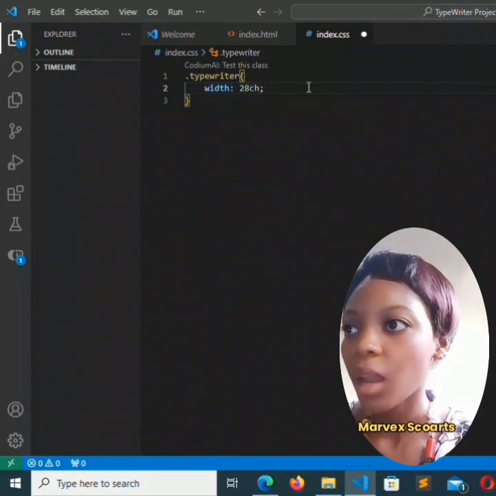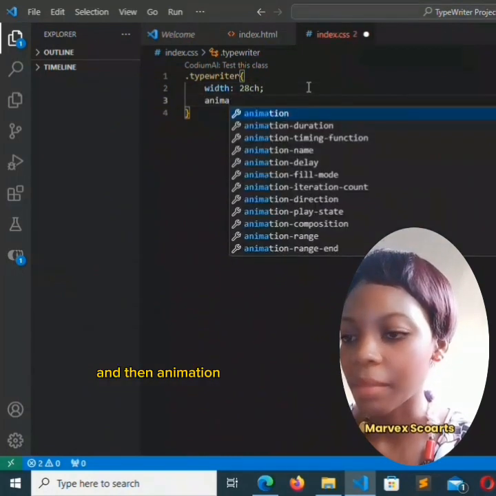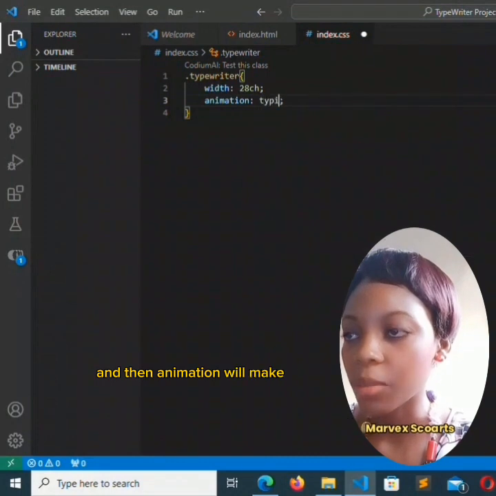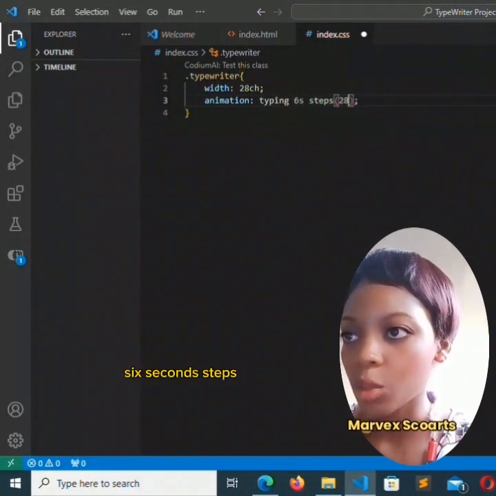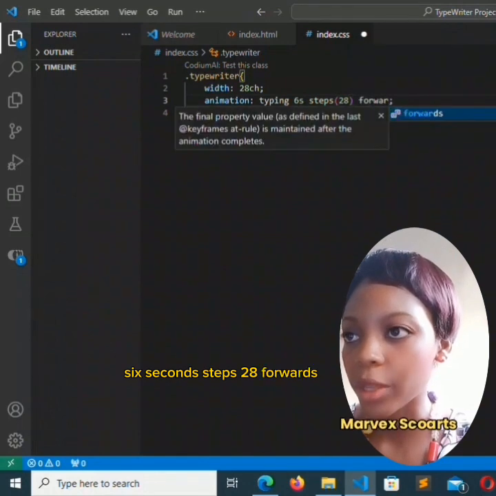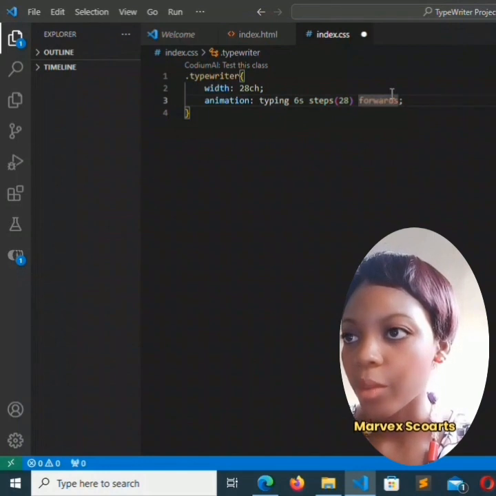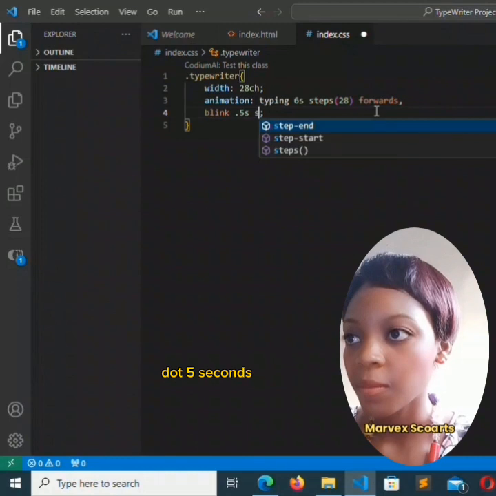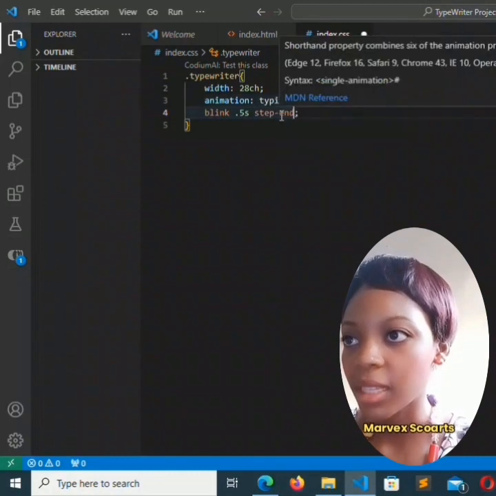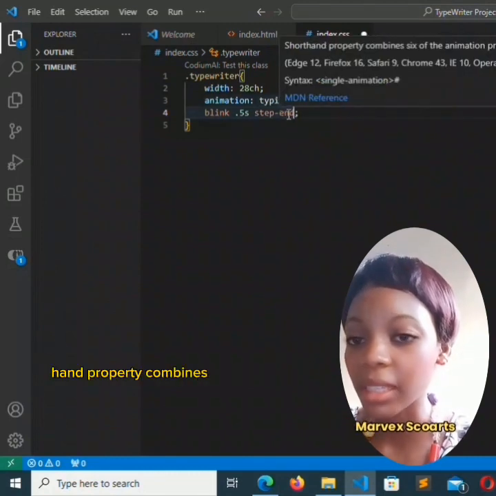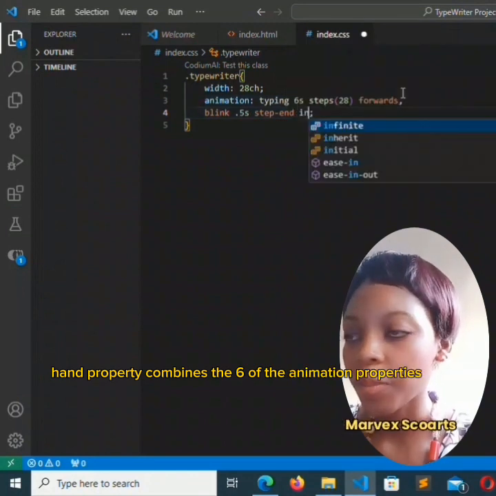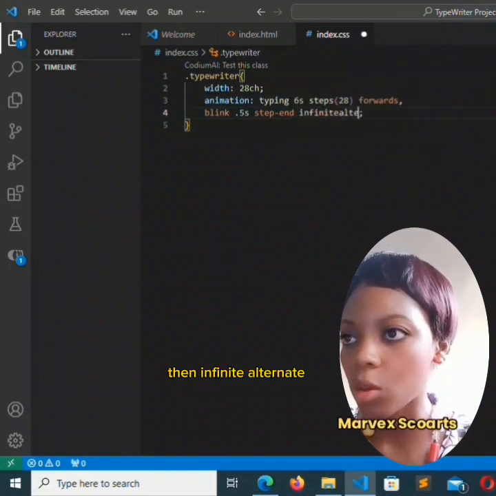Okay? And then animation, we'll make it to be typing, 6 seconds, steps, 28, forwards. Now we're going to add blink, 0.5 seconds, step end. This is shorthand property, combines the 6 of the animation properties. Then infinite alternate.